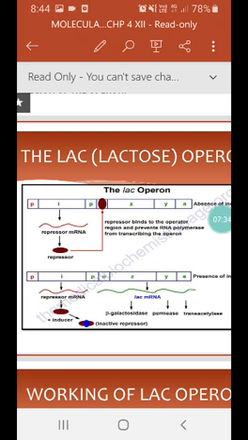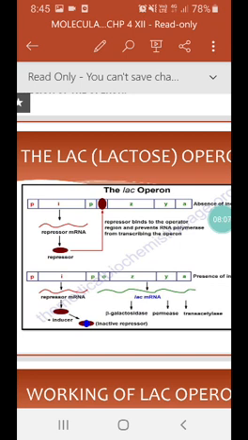Now what happens when glucose is absent? If lactose is available as an energy source for the bacteria, lactose enters the cell through the activity of the permease enzyme, and acts as an inducer, interacting with the repressor to inactivate it.